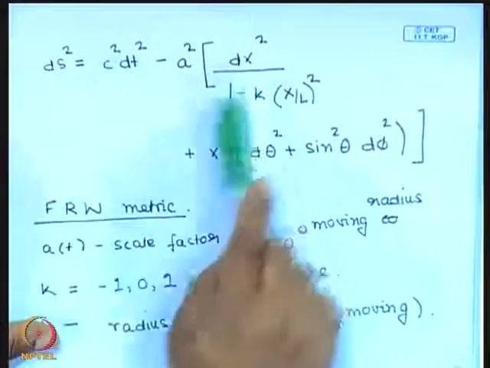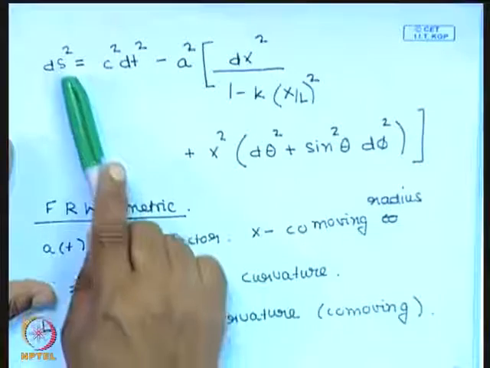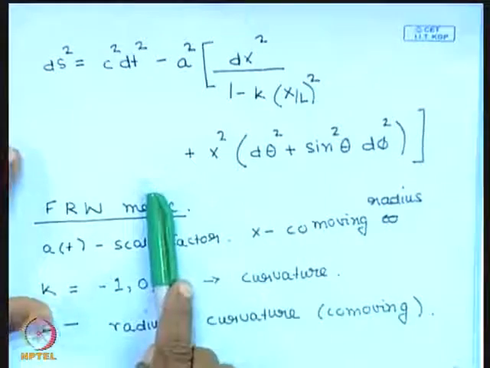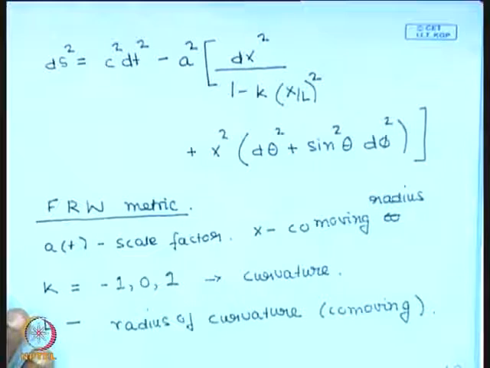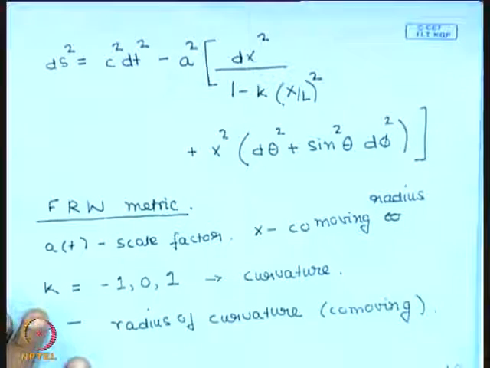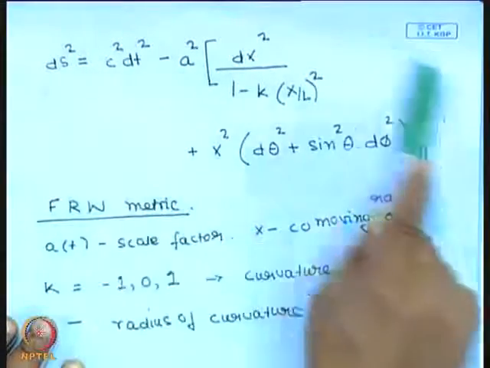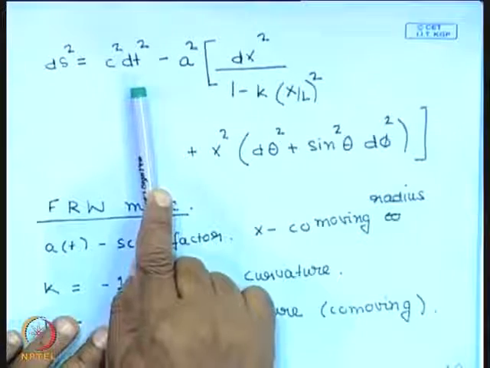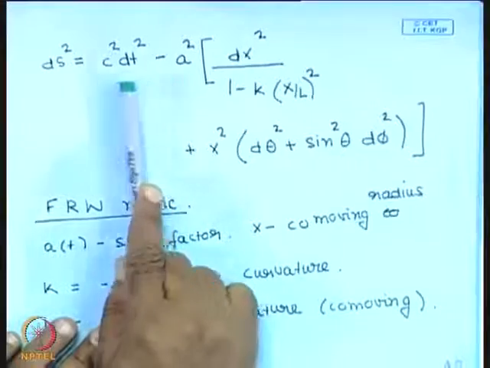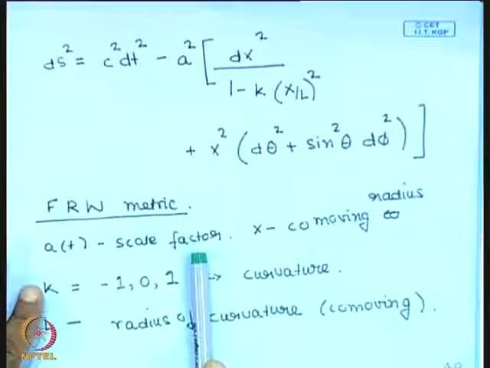The line element, the cosmological line element, where the space is homogeneous and isotropic, has been written over here. This is called the Friedmann-Robertson-Walker metric. It was independently written down by Friedmann, Robertson and Walker, and possibly by other scientists also at roughly the same time. And I was trying to explain to you what the various terms in this mean. Now time here is the cosmic time. c is the speed of light, a is the scale factor which is already familiar to us.